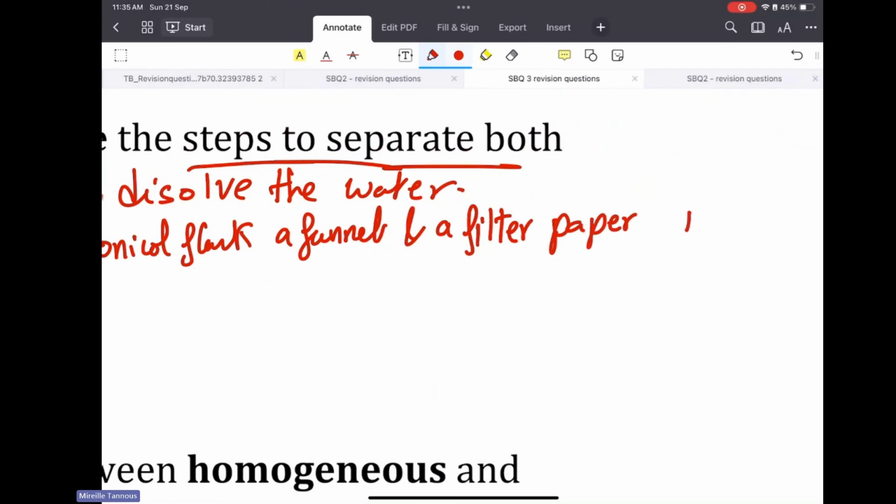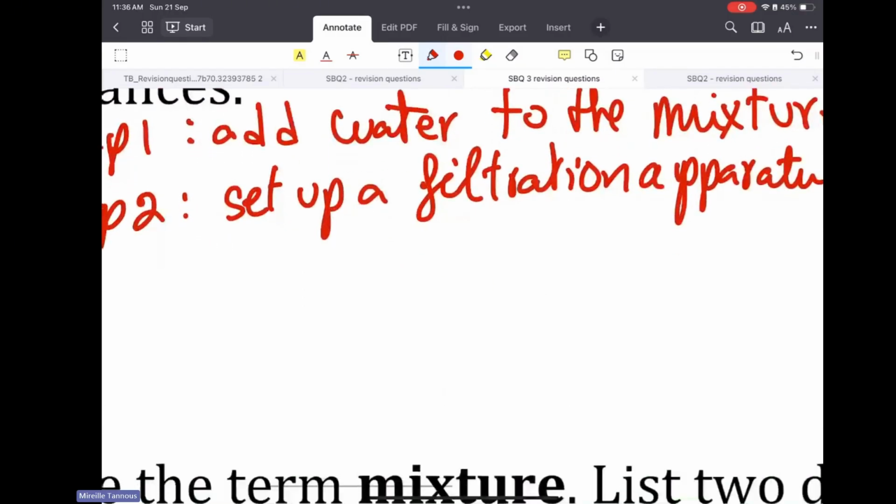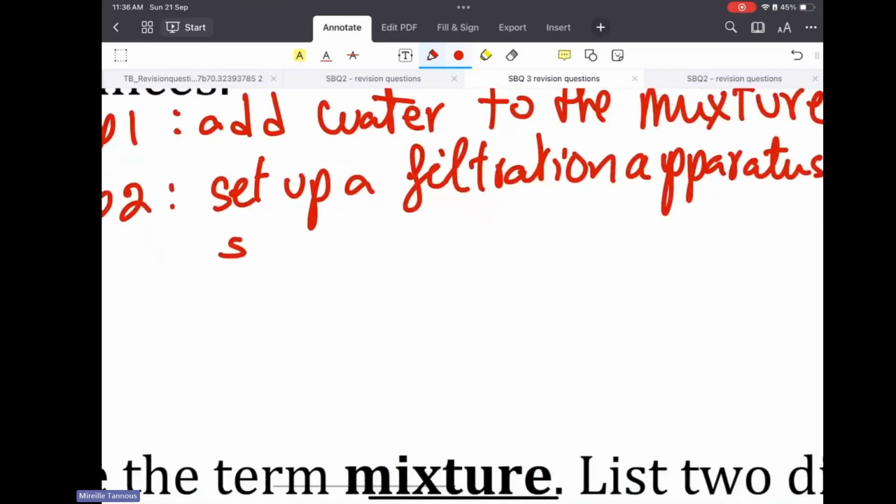So just like this. Here's the funnel, and you put the filter paper inside. Start the filtration.